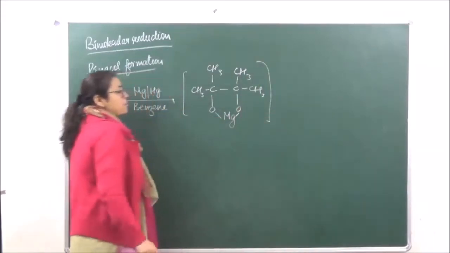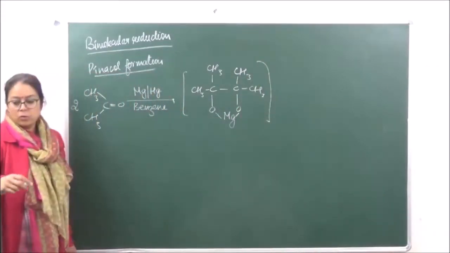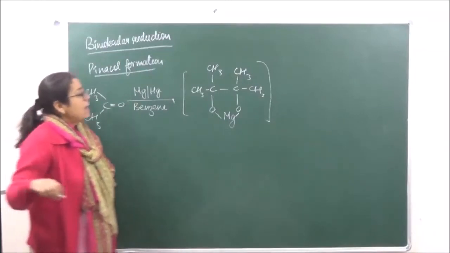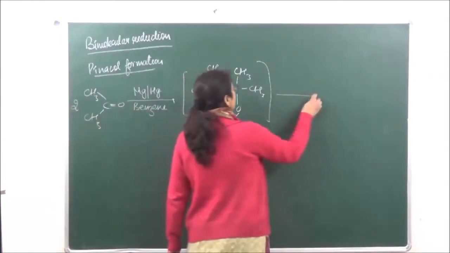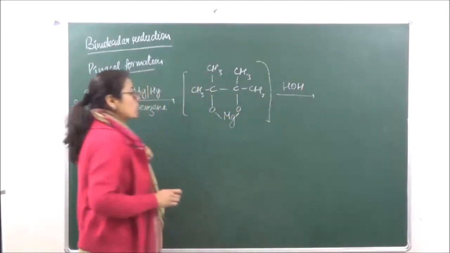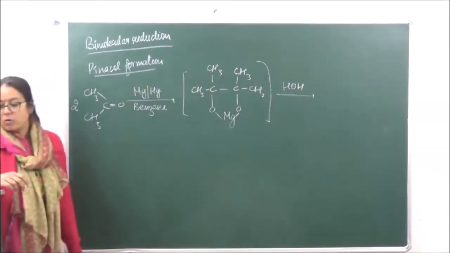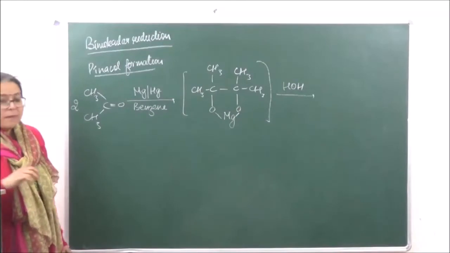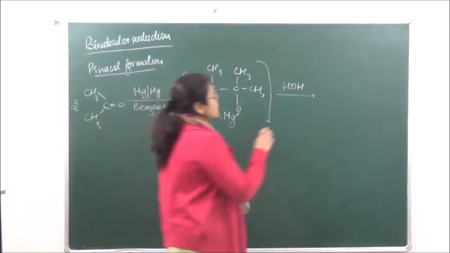Now this is a temporary formation of a compound which is going to be unstable. As soon as this compound is going to be hydrolyzed, both these oxygens over here are going to be hydrolyzed in such a manner so as to give us a diol.